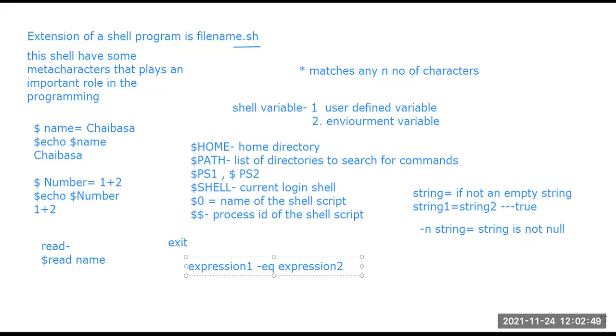These are similar expressions for arithmetic comparison. Expression 1 minus ne expression 2 means the expressions are not equal. Expression minus gt means the expression is greater than expression 2. Expression minus le means less than. So these are the parts for expressions, and there are several file conditions also that we can use.